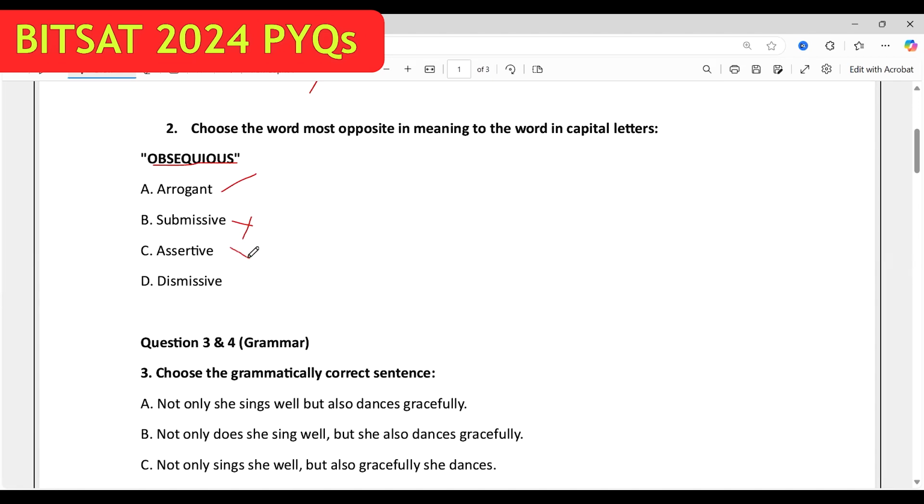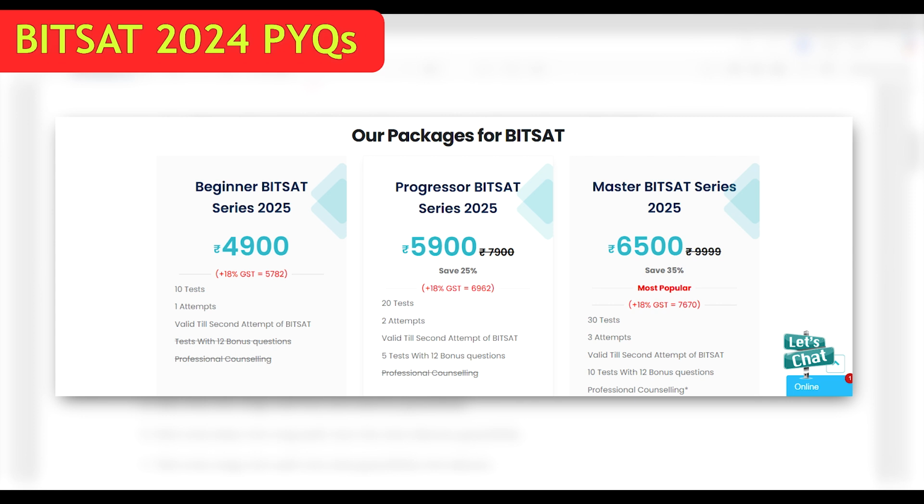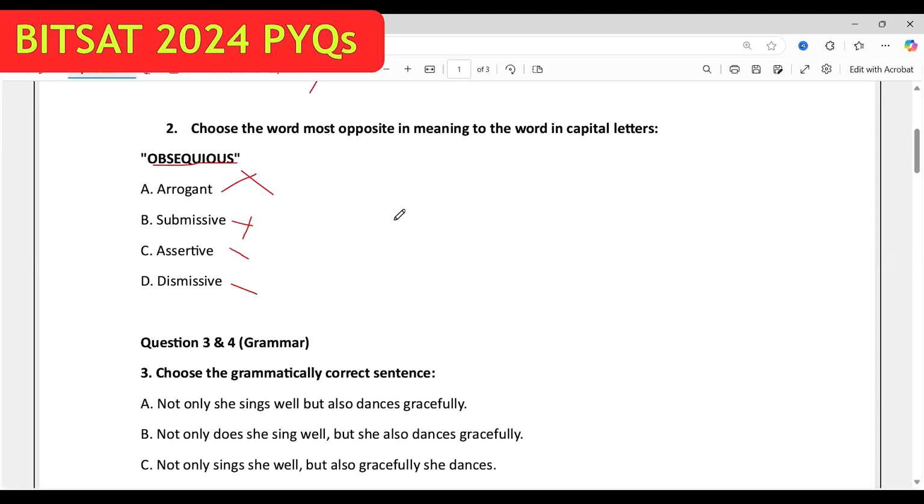Assertive, it is the opposite. Dismissive, is it the opposite? Now, arrogant means rude, and here obsequious is more toward the preference. So arrogant is related to nature. Therefore, A is out. Dismissive means rejection of some opinion, and therefore assertive will be the answer.